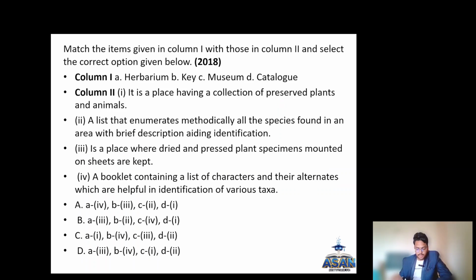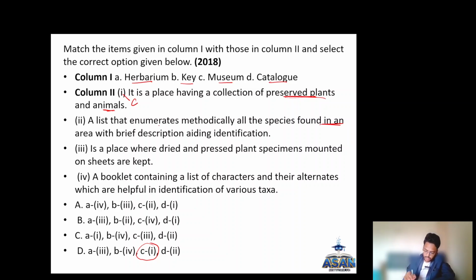Okay. Match the items given in column 1 with those in column 2 and select the correct option given below. Column 1 has herbarium, key, museum and catalog. First, a place having a collection of preserved plants and animals is a museum. So it is C. So the option with C1 is the only one. So with one option only we are getting the answer. Okay, we will see the other answers also.